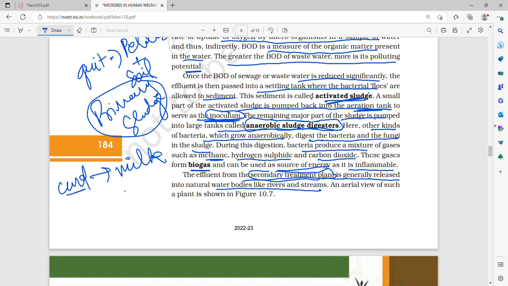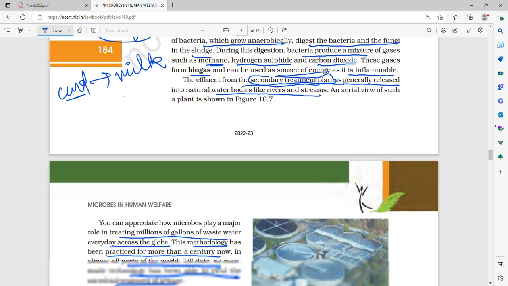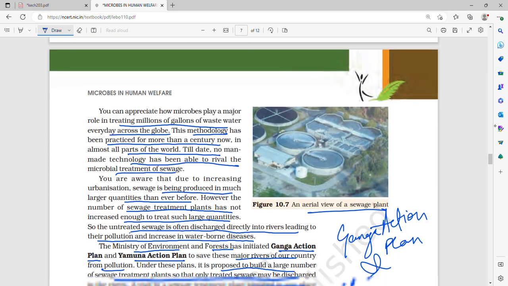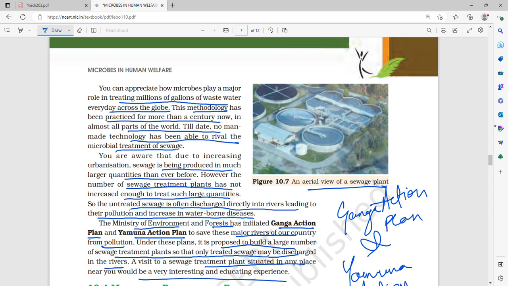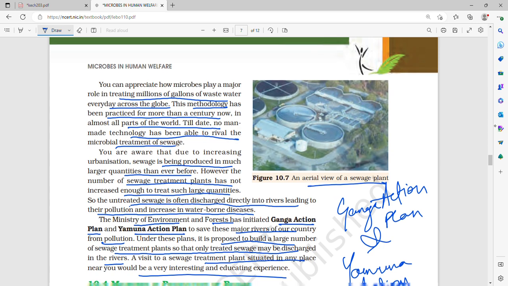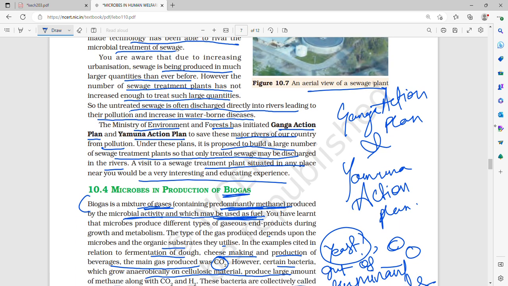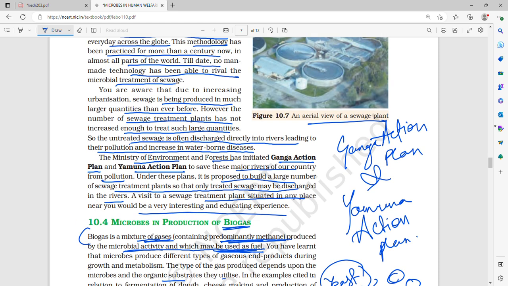Now the effluent from the secondary treatment plant, that is from the settling tank, is then released into natural water bodies such as rivers and streams. The Ganga Action Plan and Yamuna Action Plan were done by the Ministry of Environment and Forest, because with increasing pollution, urbanization, and industrialization, the number of sewage treatment plants remained constant.